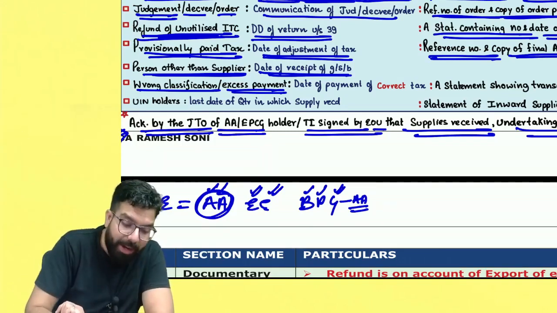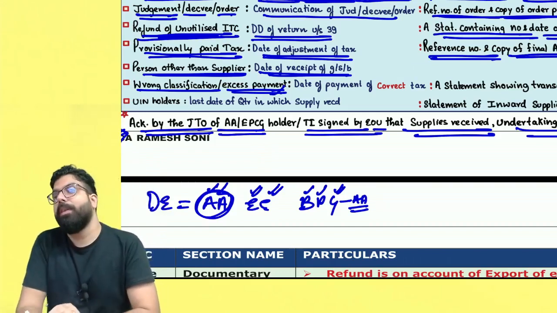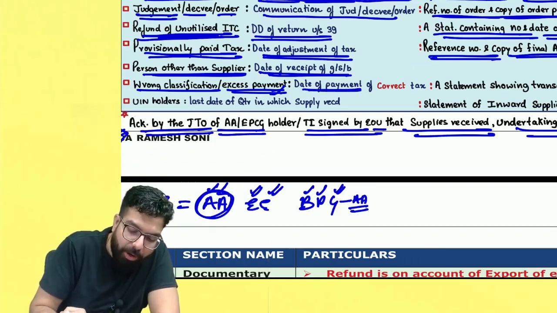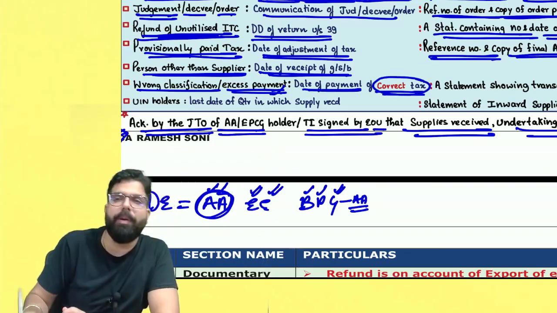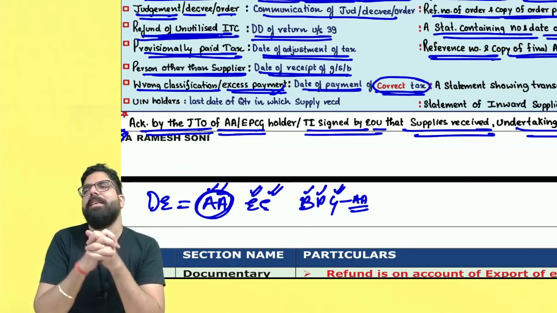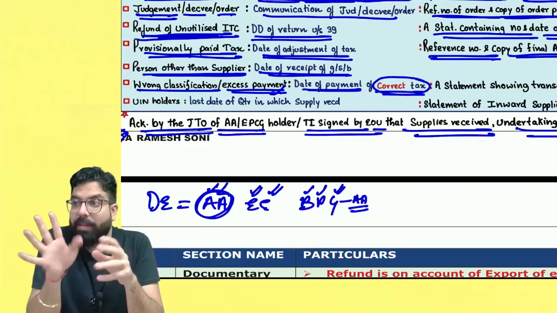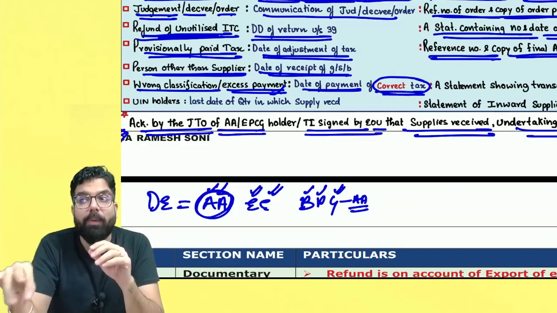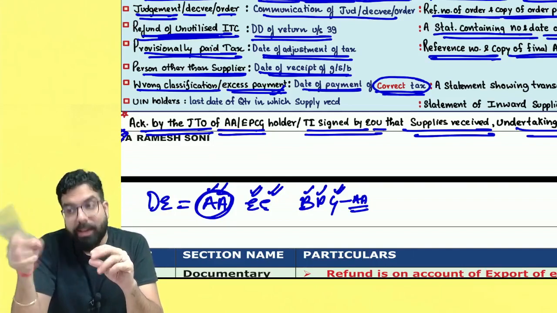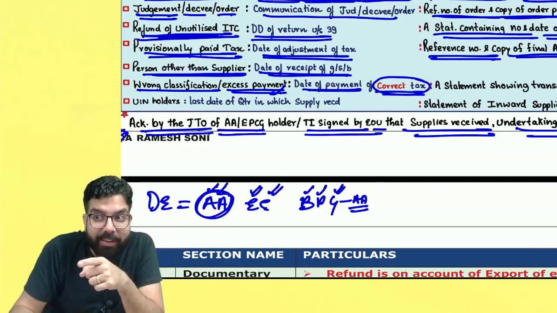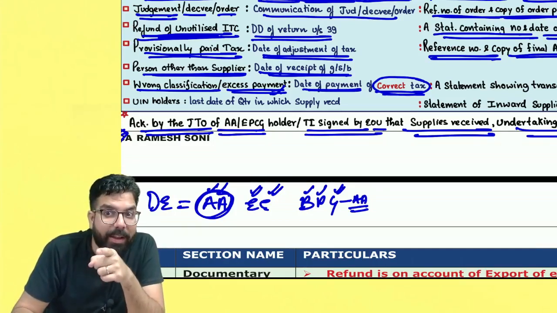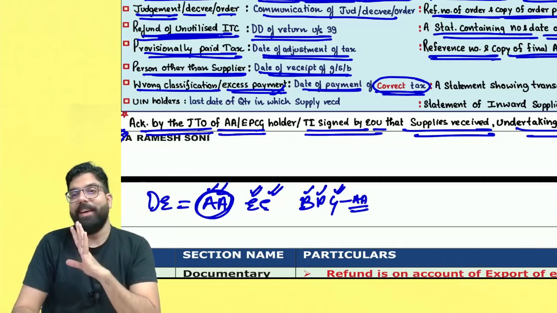Or if you have paid excess payment, always remember one thing, the day of payment of the correct tax. Sir, what do you mean by date of payment of correct tax? For example, I had paid CGST and SGST by mistake. Now I have to claim a refund of the CGST, SGST and pay IGST. When I pay the correct IGST, that day I can apply. Now section number 77 says the day you pay the correct tax, you don't have to pay any interest.